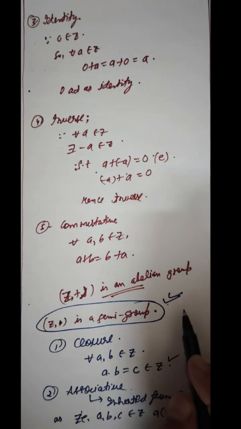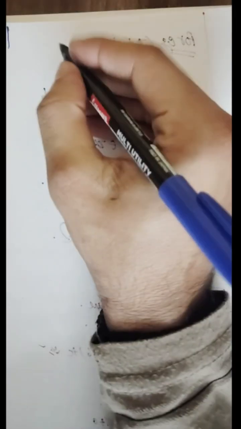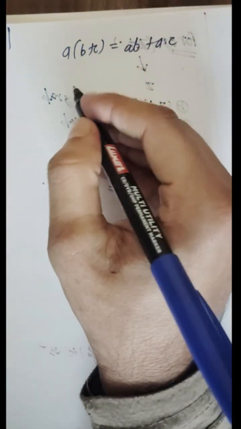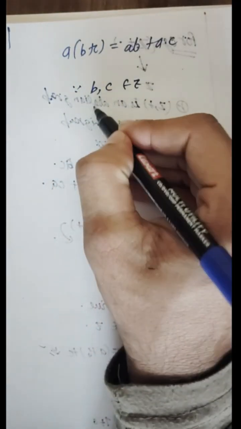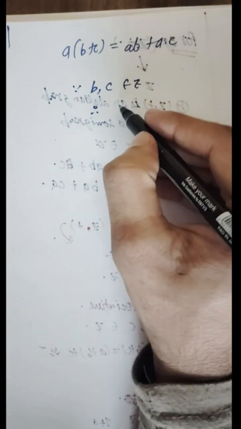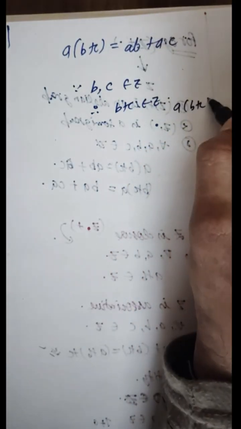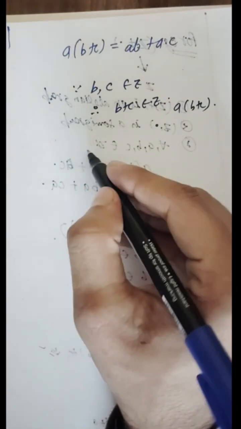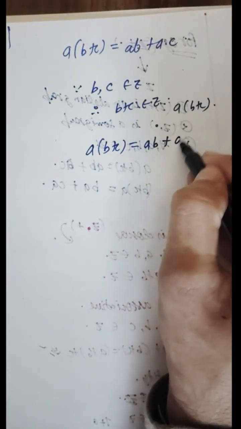Now the only property we have to show is distributive. That is, a·(b+c) = ab + ac. Since b, c belong to Z, therefore b + c also belongs to Z. So a·(b+c) exists, and it is also closed under multiplication. So a·(b+c) = ab + ac.